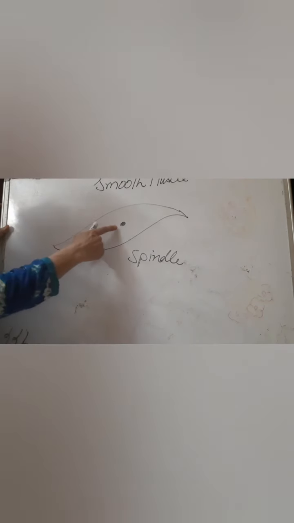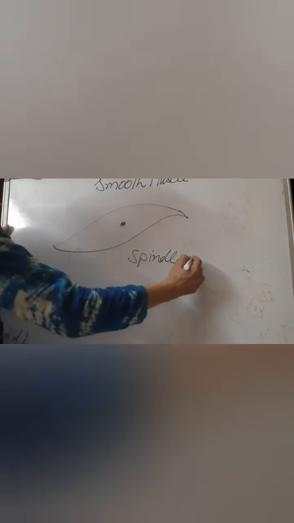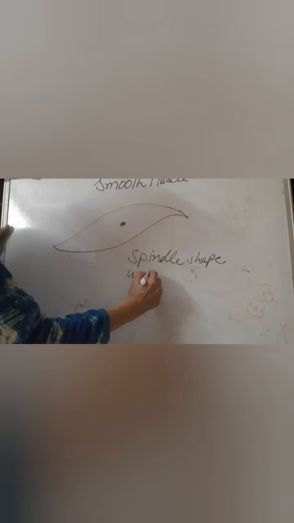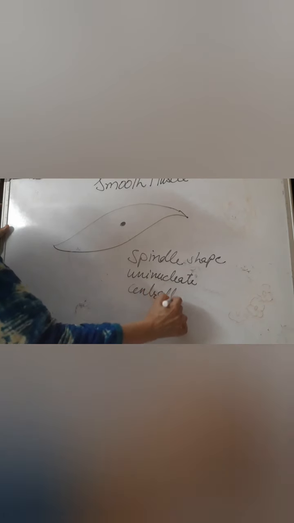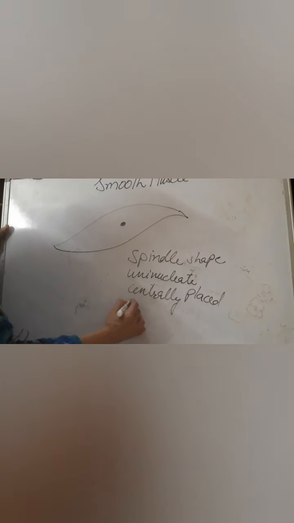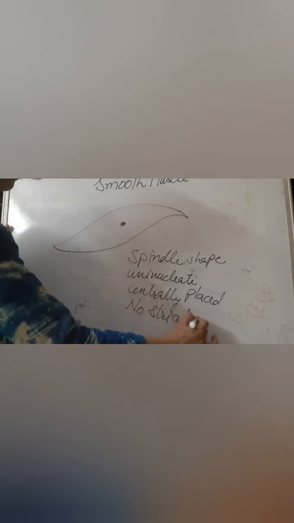Also, unlike there in the skeletal muscle where it was in the periphery, here the nucleus is centrally located, in the center of the cell. This muscle is present in the form of sheaths. Although striations are not present, there are long fibrils inside this muscle.